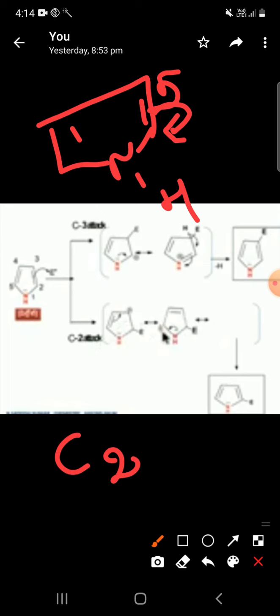So first of all we are going to know this topic. So let us see this topic. First, how the electrophiles attack the C3 and C2 positions. First of all, you have to have some idea. So what is the difference between C2 and C3 attack here? Only the double bond migration is different. So I will rotate this double bond to the second position, and this gets negative charge, and the carbon gets positive charge.